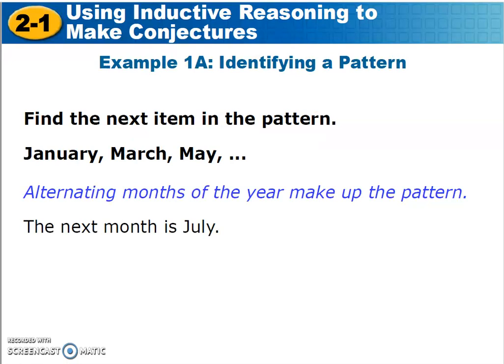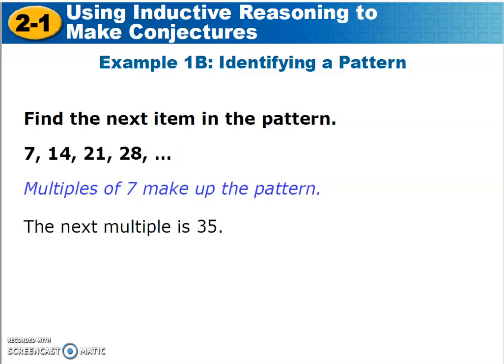Now let's try it. I want you to look at the example here, and try to identify a pattern, and then use that pattern to make a conjecture or a conclusion. So, find the next item in the pattern. January, March, May. Do you see a pattern? Well, they're alternating months of the year. So I recognize that pattern, so my answer, or my conjecture, my conclusion, is the next month would have to be July.